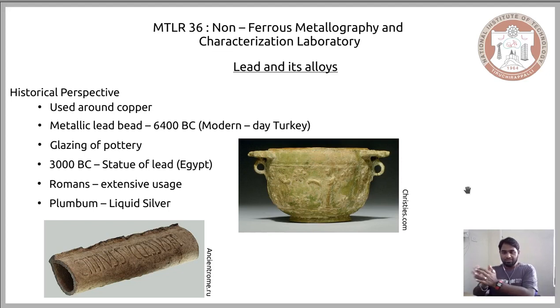When you translate that liquid silver into Latin, it was plumbum, and that is how lead got its name.